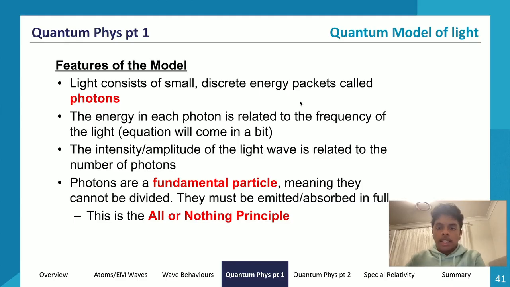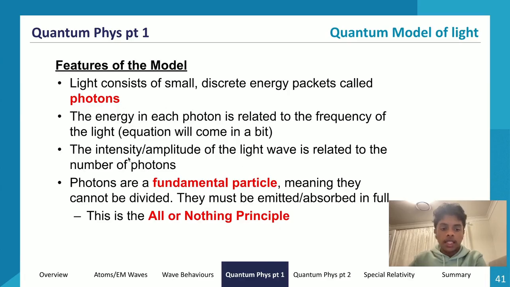So basically, the quantum or photon model of light also stated that the energy in each photon is related to the frequency of the light. So the frequency of light dictates the amount of energy it carries, instead of intensity. So the wave model linked it to intensity. The quantum model stated that the energy is related to the frequency. So frequency is directly related to energy, and we'll find an equation to map out that relationship. So what else did it say?